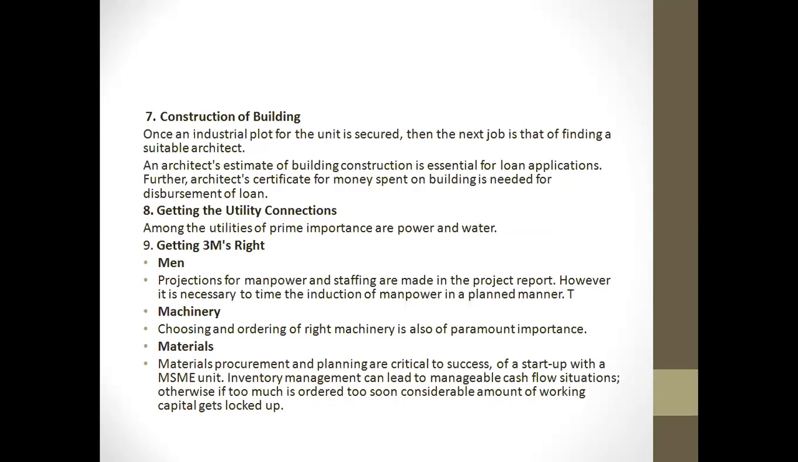The third, next under the 3M, is materials. Procurement and planning are vital for the success of a startup with an MSME unit. Inventory management can also lead to a cash flow situation, so a considerable amount of the working capital will be locked up.